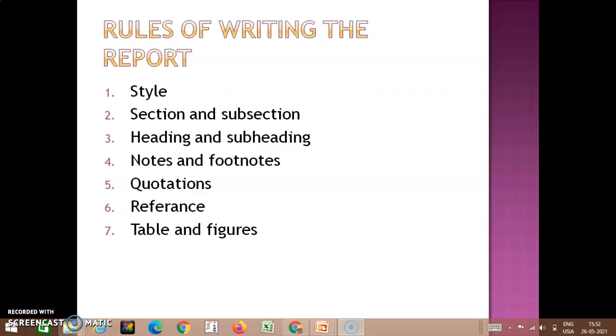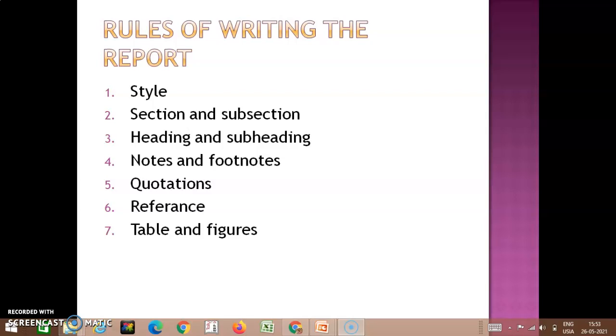You should be able to clarify your concept. It should be crisp and clear. You should avoid all this unnecessary information or unnecessary explanations, and all these should be wiped off, and it should be clear but in simple terms. Everything should be written in the shortest manner. All this is included in your style of report.